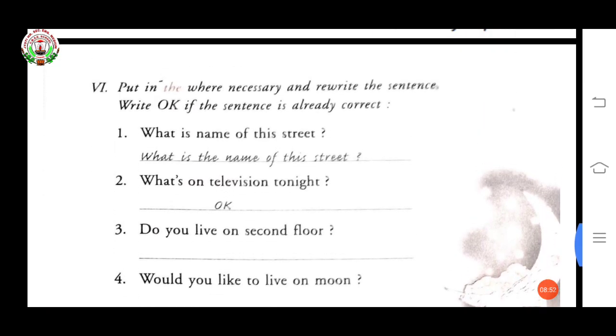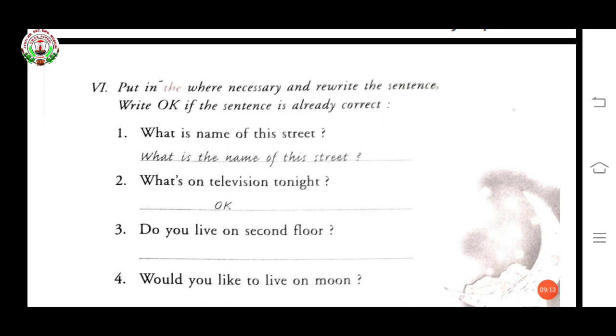Now come to next. Put in the where necessary and rewrite the sentence. Write OK if the sentence is already correct. Means we have to put the where it is necessary, and if the sentence is correct, we do not have to change. We just have to write OK.